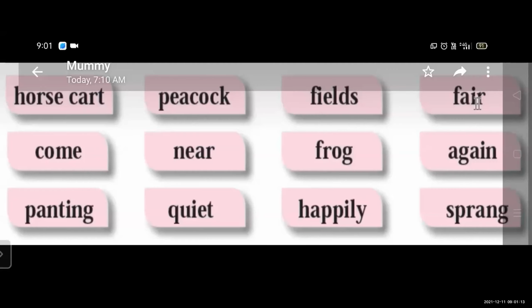Next word is frog. F-R-O-G, frog. Yes. Again. A-G-A-I-N, again. Very good. Panting. P-A-N-T-I-N-G, panting.